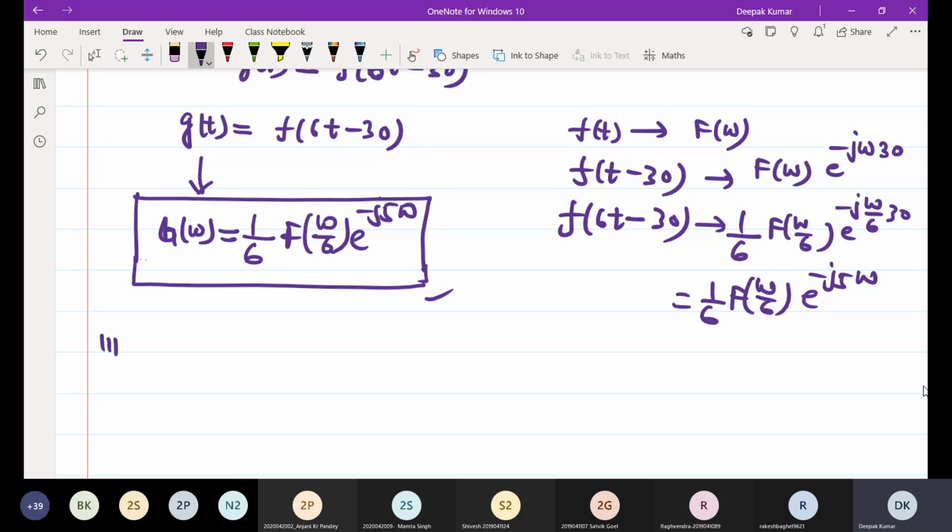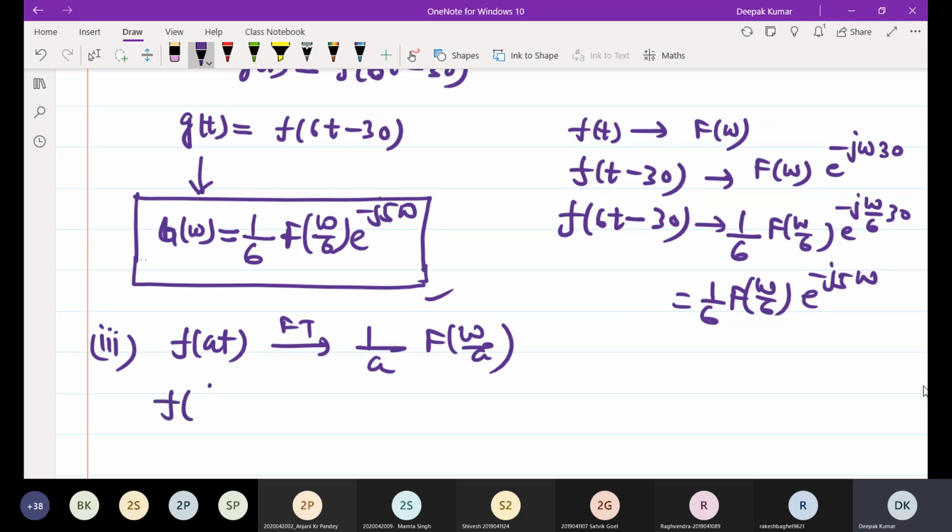The other property is frequency scaling. Frequency scaling and time scaling, you can say both are the same thing. The Fourier transform of f of a t will be 1 by a F of omega by a, or for f of t divided by a, this will become a into F of a omega.